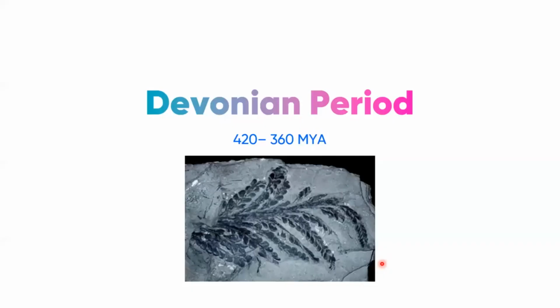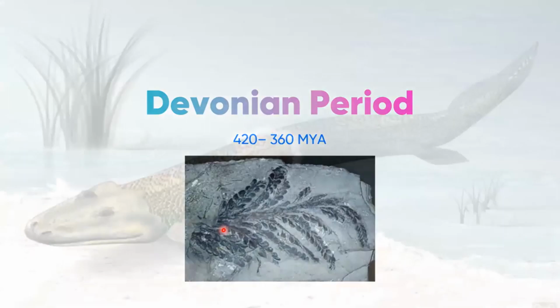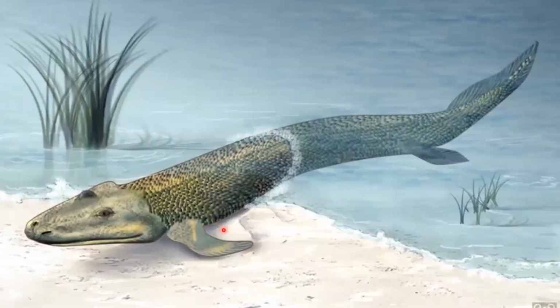This was followed by one of the most amazing periods in the evolution of life that is known as the Devonian Period, which spanned from 420 million years ago to 360 million years ago. And as you can see from the fossil records, plants flourished more outside water now. So we could find terrestrial plants and terrestrial flora flourishing more, and that also made an impact on the life forms that were existing underneath the water to move out, because now food was more available on the surface. So to avoid the competition underneath water, they started to move out.